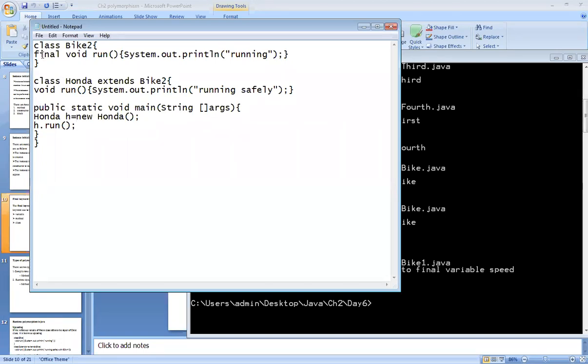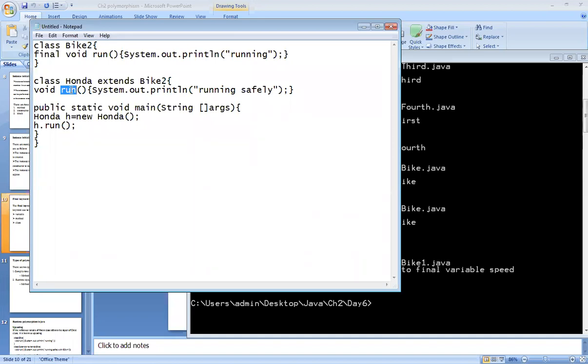Now see, just now we have declared method as a final in the parent class, and in same way we are trying to declare it in the child class, right? And whenever we are applying same methods, same name methods with same argument list in the child and parent class, such a case is called as the method overriding, right?